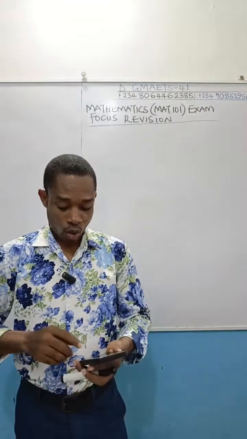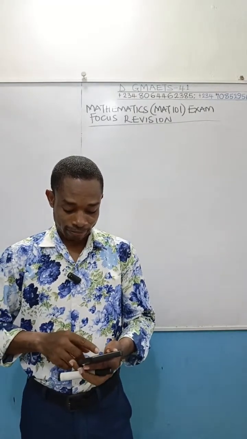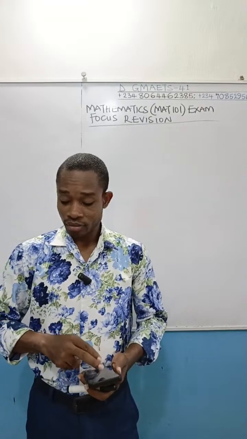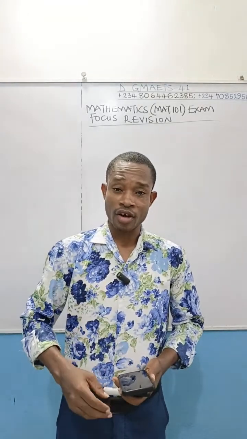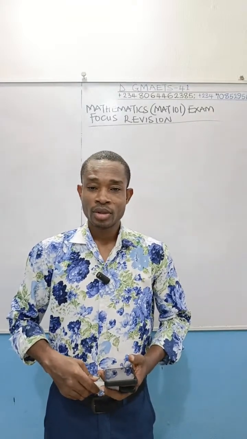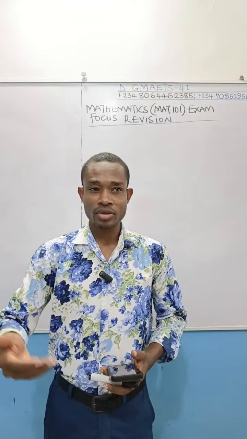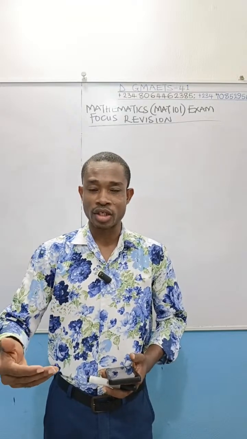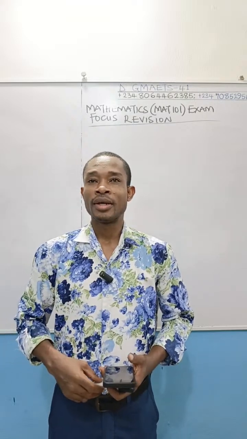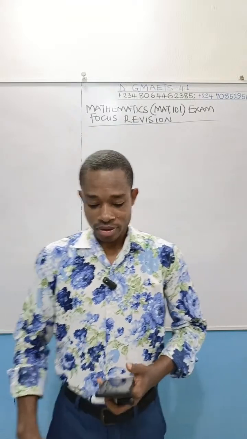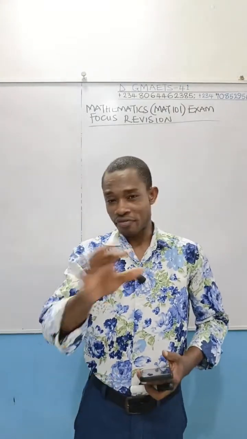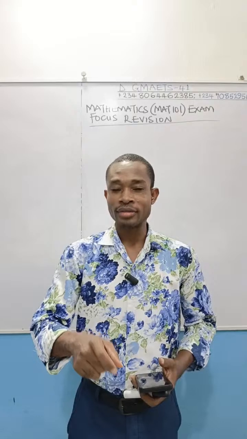So in this part 1, you would have seen already the things that we are going to cover. We're going to look at the concept of indices. We're going to consider logarithm. We're going to look at surd, quadratic equation. We're going to consider complex numbers. And of course, we'll see polynomial and partial fraction. These are the things we're going to consider in this part 1.